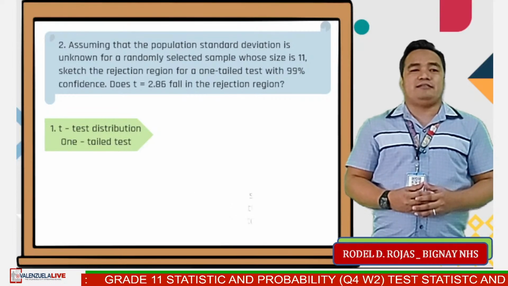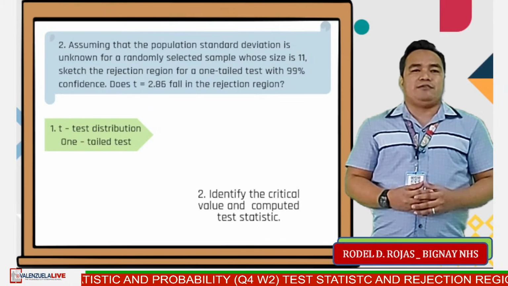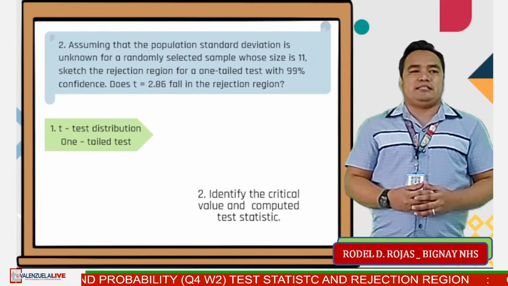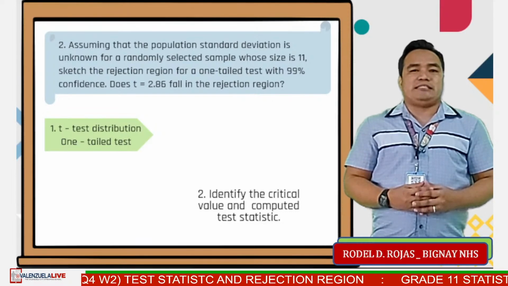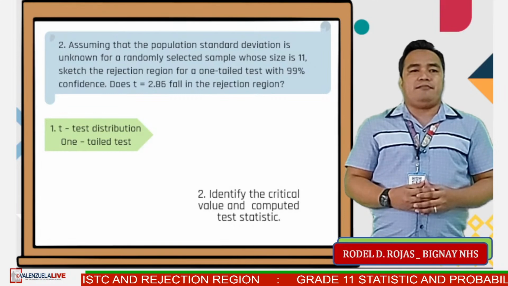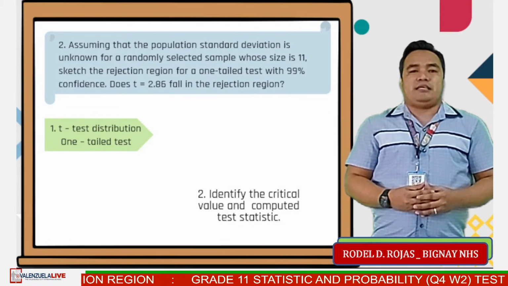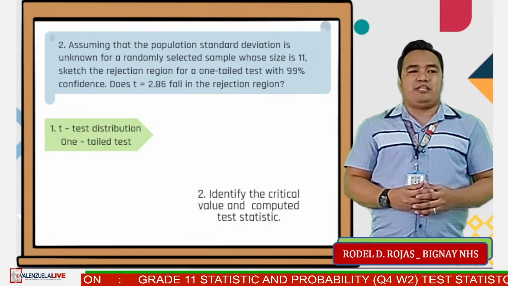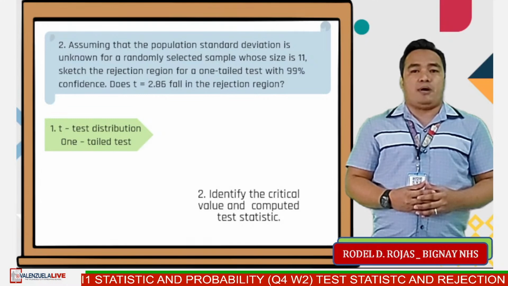Answer, one-tailed test. For step number 2, identify the critical value and computed test statistic. The answer, given that the sample size is 11, it follows that degree of freedom equals n minus 1, which is 11 minus 1 equals 10. With 99% confidence level, thus the level of significance is 0.01.